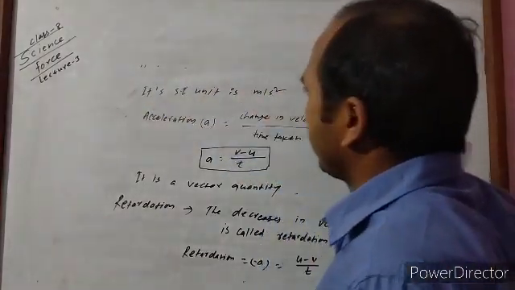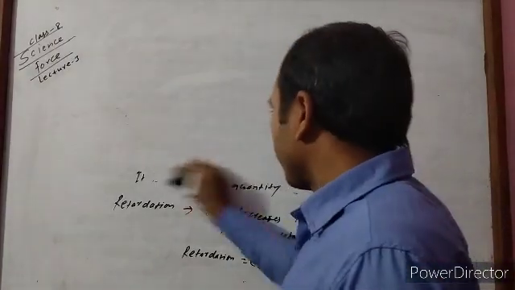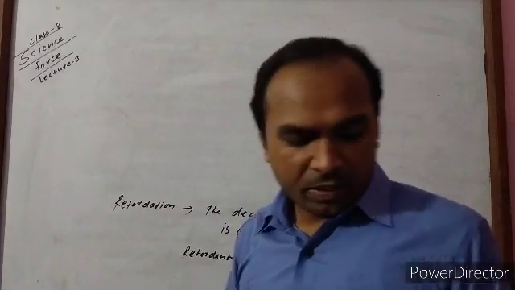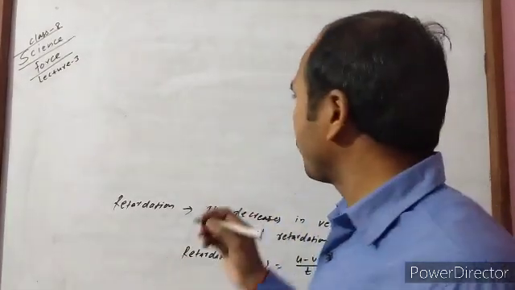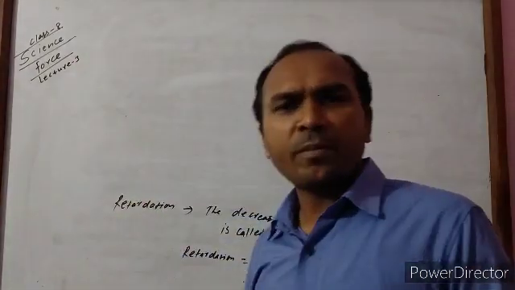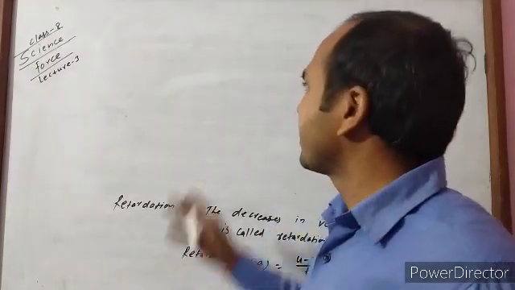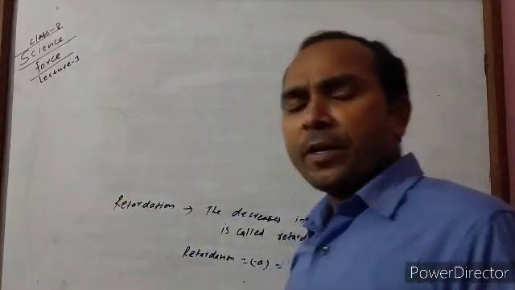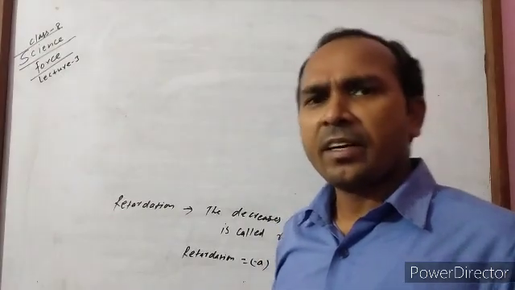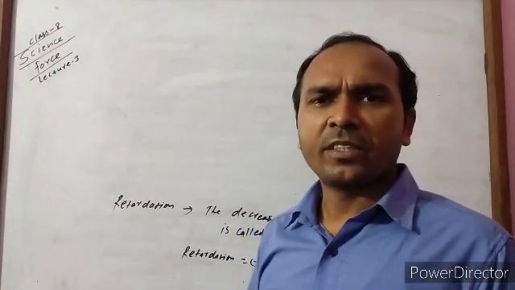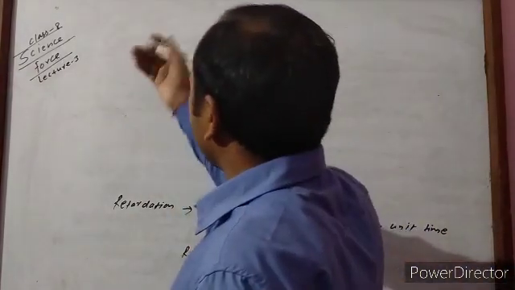Okay, now I am going to discuss equations of motion of uniform acceleration. First of all, what is uniform acceleration? Uniform acceleration means the acceleration is produced in a body at a uniform rate, a certain fixed rate. That is known as uniform acceleration. If a body is moving with uniform acceleration, then how we can calculate different factors like initial velocity, final velocity, distance traveled, time taken, that I am going to show.